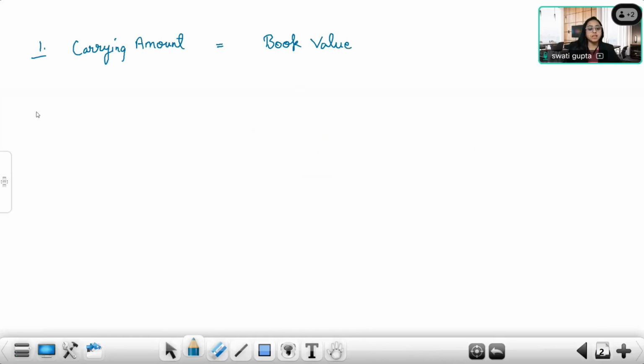Okay. Give me a quick thumbs up. Are we good till here? Carrying amount and book value are one and the same thing. Amount at which the asset is recorded in financial statements. This is carrying amount.